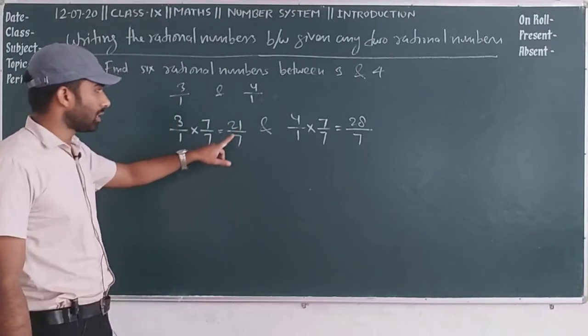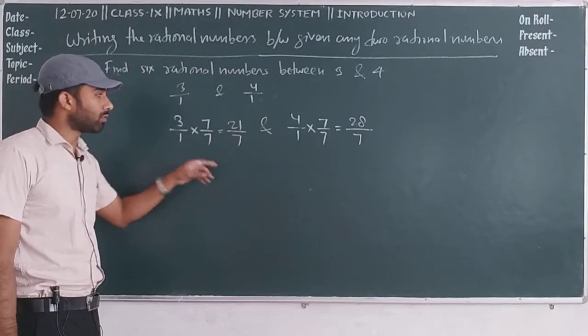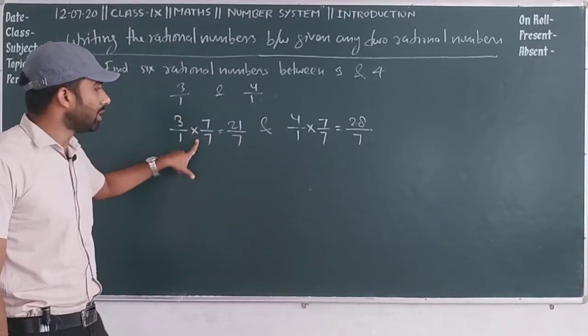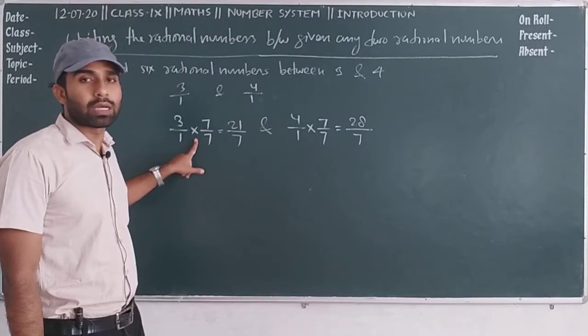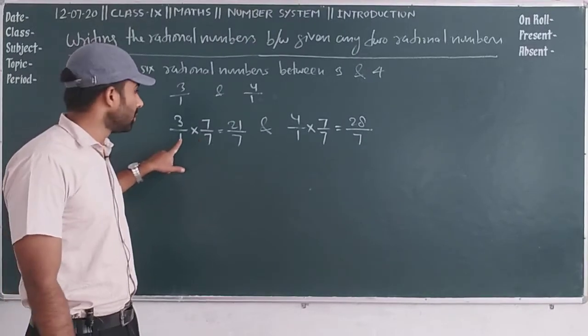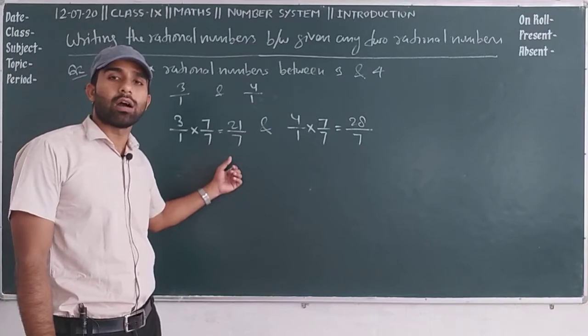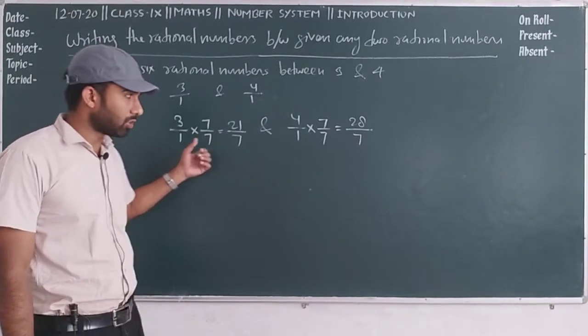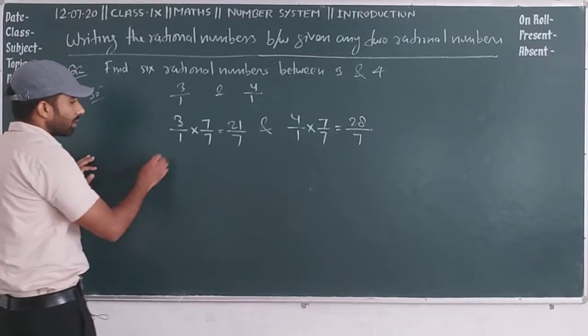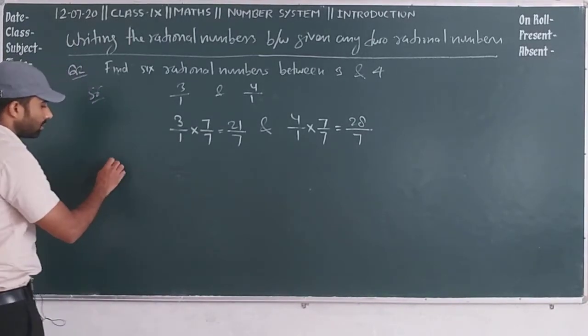Here you can see the new equivalent rational numbers. What is the meaning of 7 by 7? It means 1. And as we know, whenever we multiply any number by 1, we get an equivalent rational number. Okay, so we can write the required rational numbers.